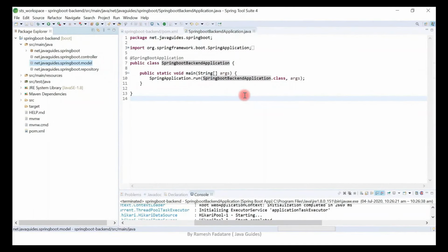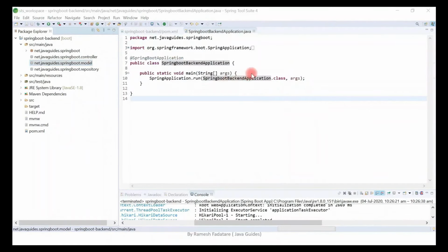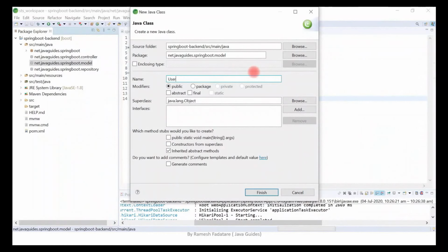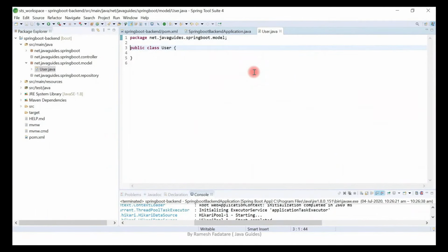Alright, now we'll create a JPA entity. Right click on the model package, New, and then choose Class, and let's give the name as User. We're going to create a User JPA entity.